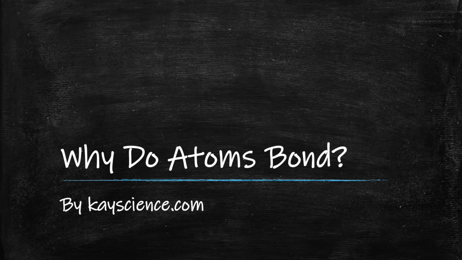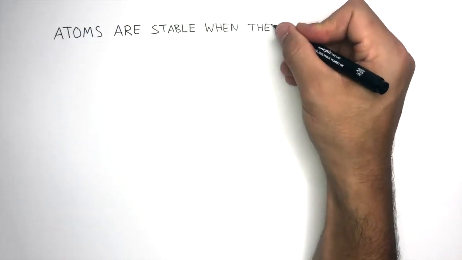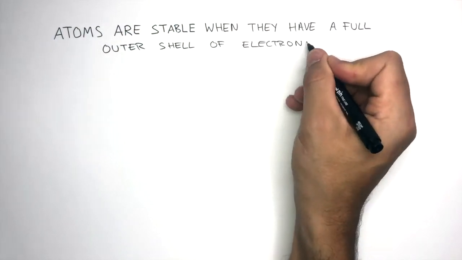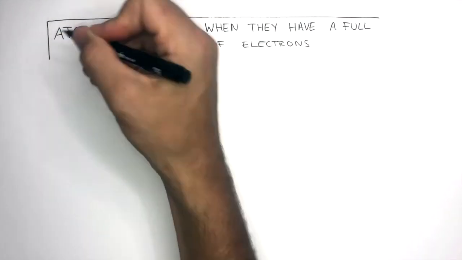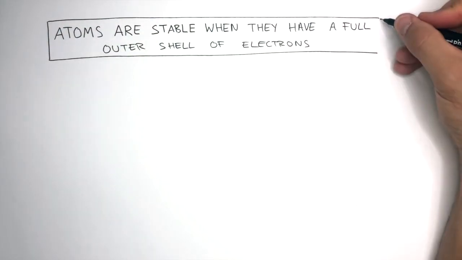Why do atoms bond? By KayScience.com. In this video, we're going to learn why some atoms form bonds and some atoms don't. This is due to how atoms are stable when they have a full outer shell of electrons. This is a very important rule in chemistry which you must remember.